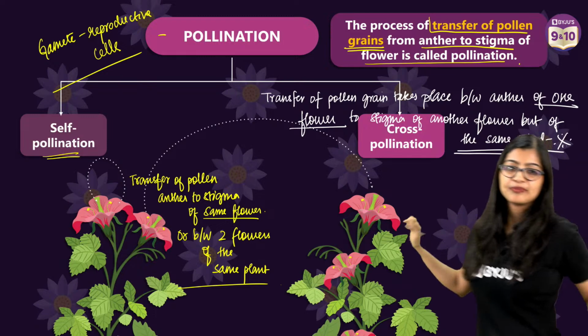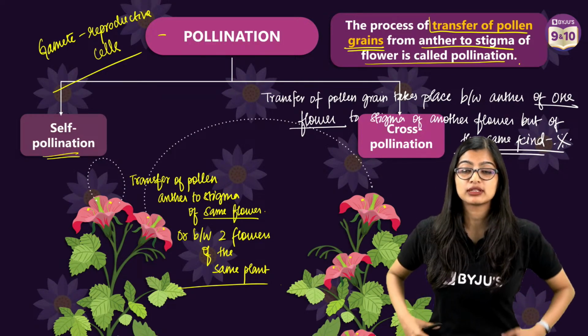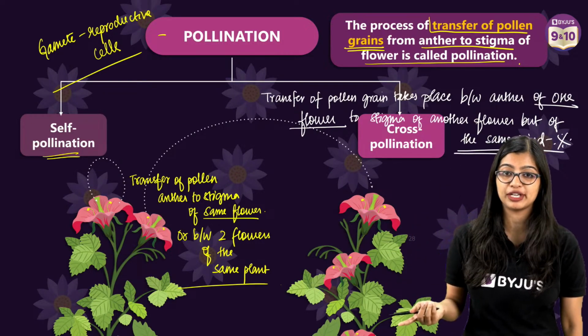Are we clear? Yes. Can pollen grains of one flower fertilize the flower of another plant? If they are of the same species, they can, by cross-pollination, okay?